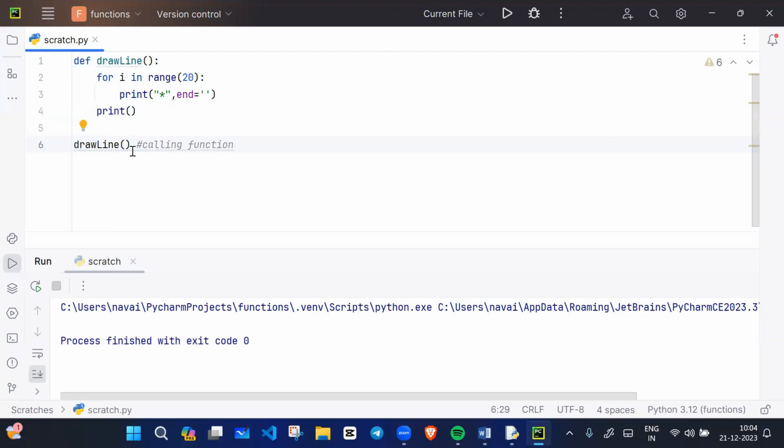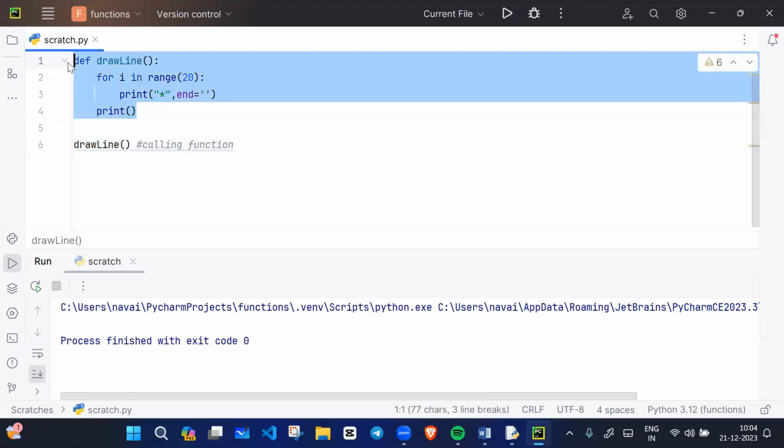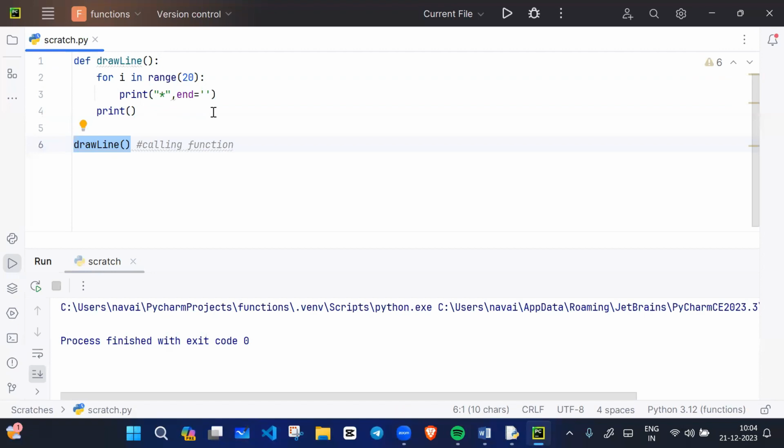When you write something after a hash, it is a comment. A comment is not an executable statement, but this is an executable statement. When we write the calling statement, only then will the function get memory. Otherwise, it will not get memory. If I run this code, one line is printing, because we are calling this.